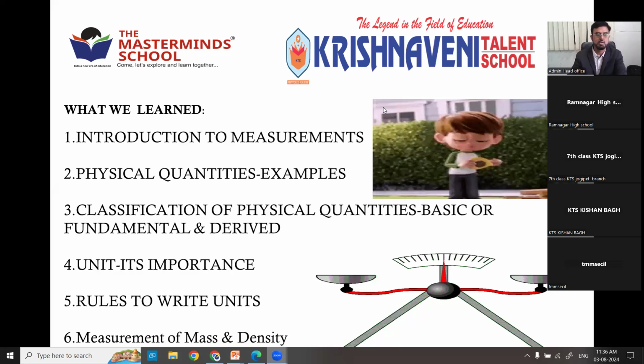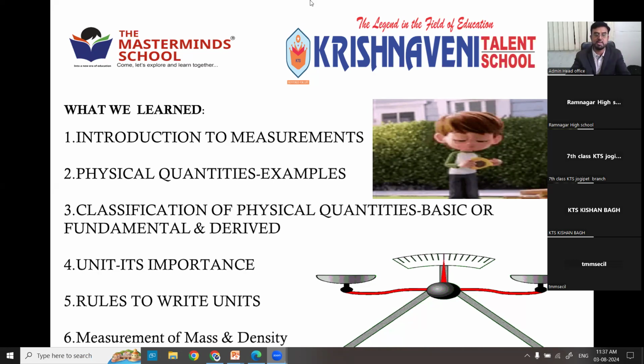Then we discussed how to measure the mass of a body by using various balances. Length also we discussed, which you already came across in 6th class. Length, time and all. Mass: how many balances are used to measure the mass, how to measure the density, right? All these things, and what is the relative density.